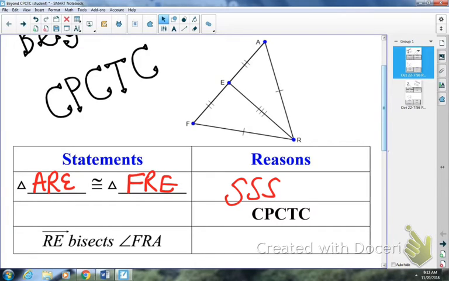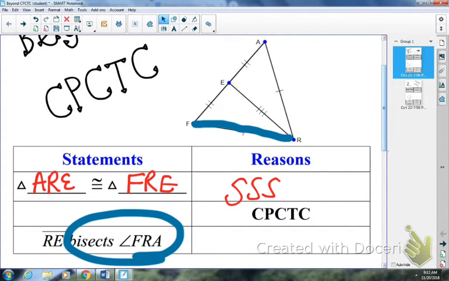Now notice in this mini proof that's set up, I know the next step is going to be CPCTC because that's what we talked about yesterday. But we're not stopping there. We want to prove in this one that ray RE bisects angle FRA. What I would do, especially if you're struggling with these, is in the picture I would trace this part here. So we are bisecting angle FRA.